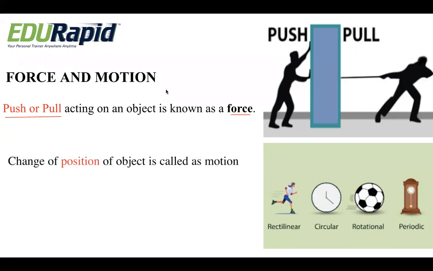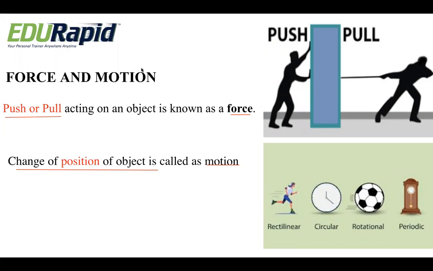Secondly, what do we mean by motion? Motion means the change of position of an object. Whenever a person applies a force on an object, it undergoes a change of position. It will move from one place to another place.